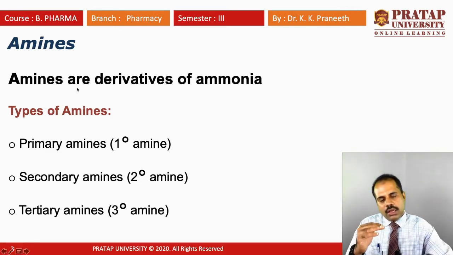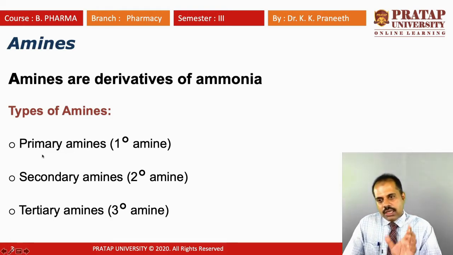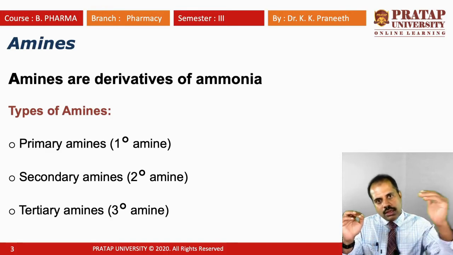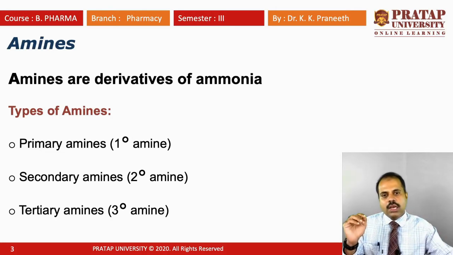In the case of aliphatic amine, we have three types: primary amines, designated 1° amine, secondary amine, 2° amine, and tertiary amine, 3° amine. So aliphatic amines contain primary, secondary, and tertiary aliphatic amines, and aromatic amines also contain primary, secondary, and tertiary aromatic amines.